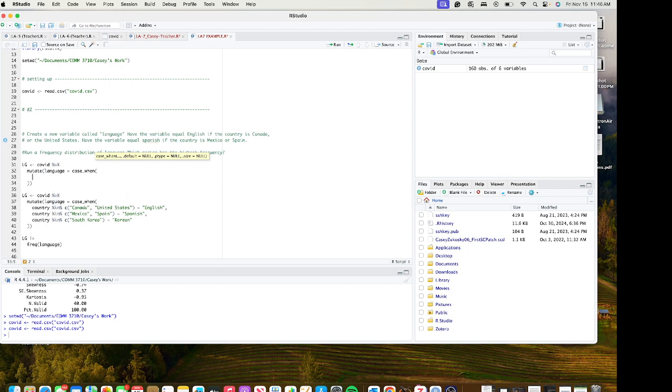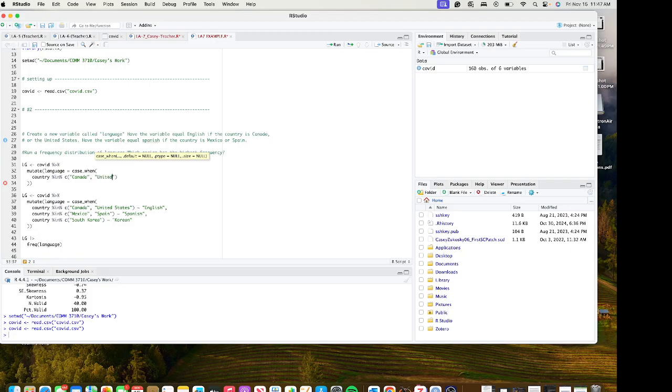And then in the case that the country is in, using the percentage sign IN percentage sign, Canada or United States, I will use the combine function c to say Canada, and then make sure those are in quotations.